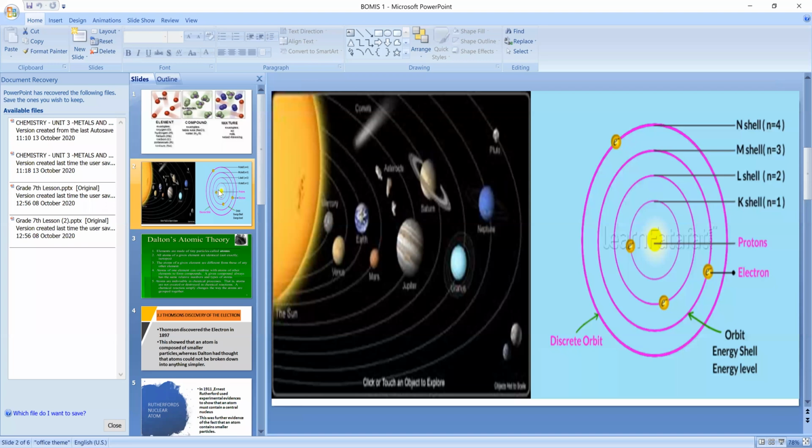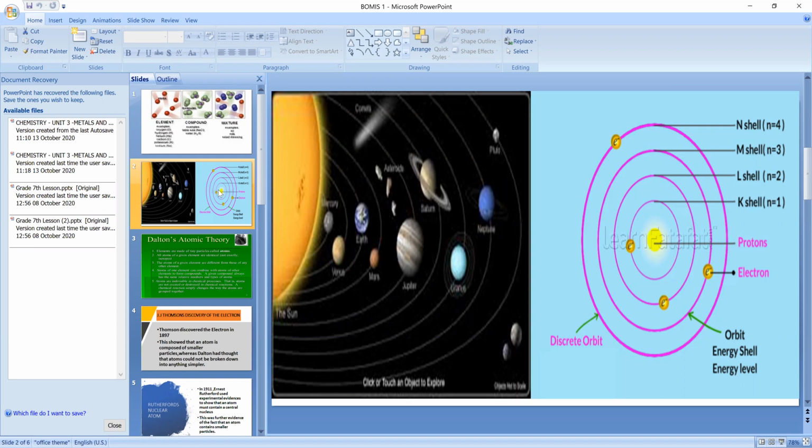So what is this, children? By seeing this picture, what are you understanding? Solar system. There is a comparison between the solar system and the atom. Atoms have orbits, so this is the basic structure of an atom. The basic structure of an atom is compared to the solar system, which is also called the planetary model.